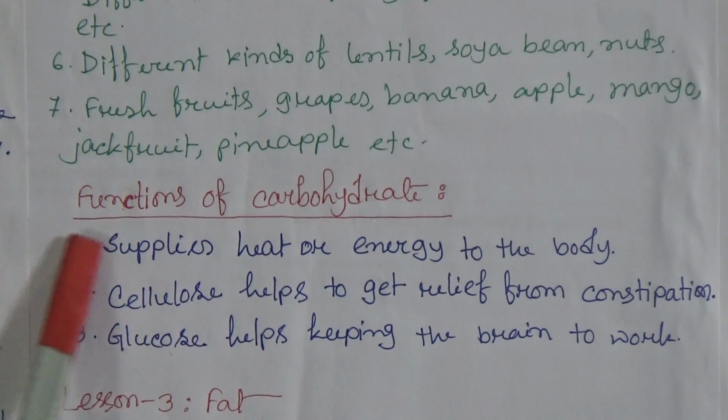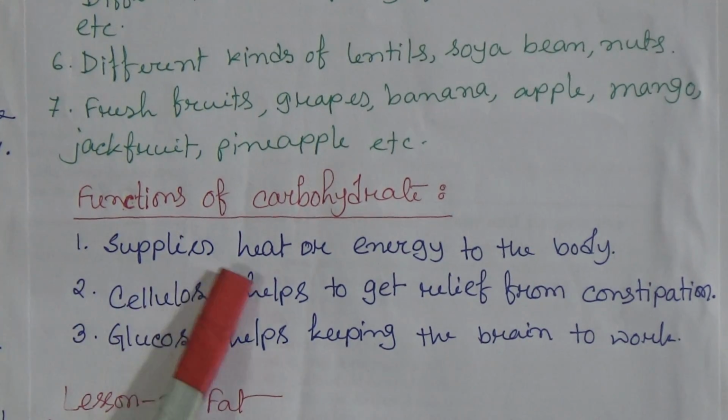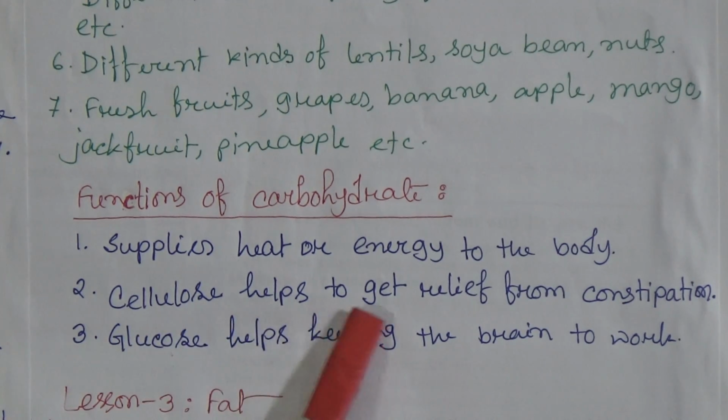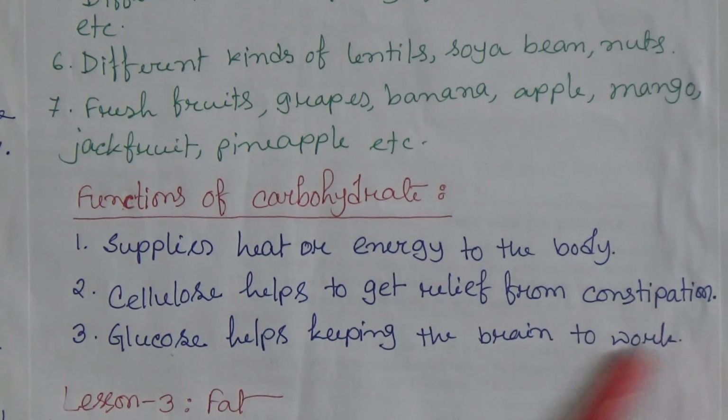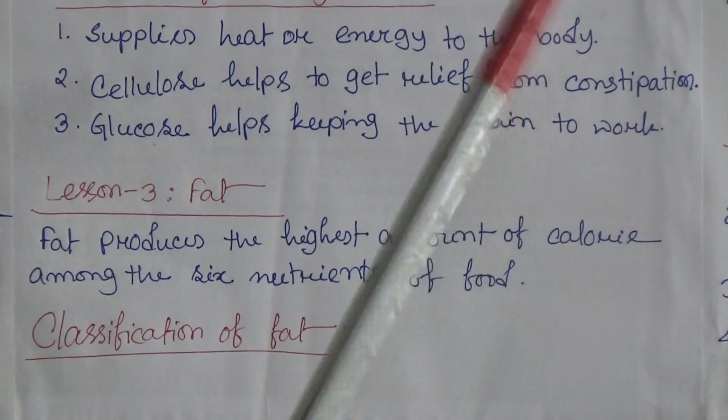Now we will learn about the functions of carbohydrate. Number 1, supplies heat or energy to the body. Number 2, cellulose helps to get relief from constipation. The glucose helps keeping the brain to work.